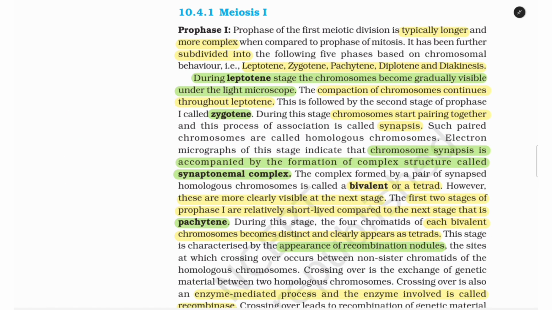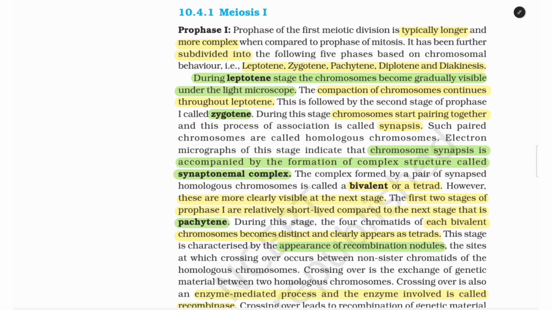10.4.1 Meiosis 1. Prophase 1. Prophase of the first meiotic division is typically longer and more complex when compared to prophase of mitosis. It has been further subdivided into the following 5 phases based on chromosomal behavior, that is leptotene, zygotene, pachytene, diplotene, and diakinesis. During leptotene stage, the chromosomes become gradually visible under the light microscope.